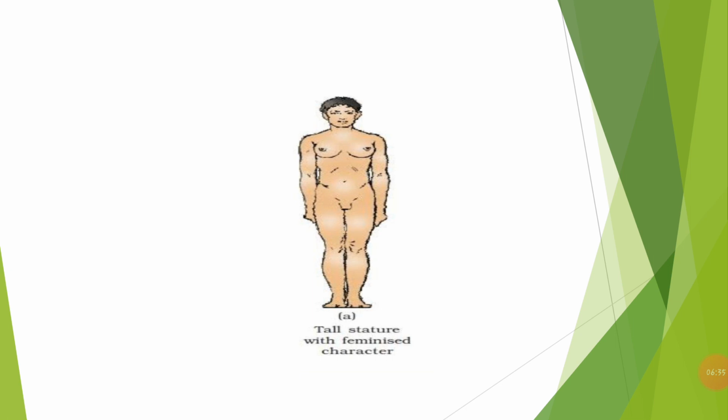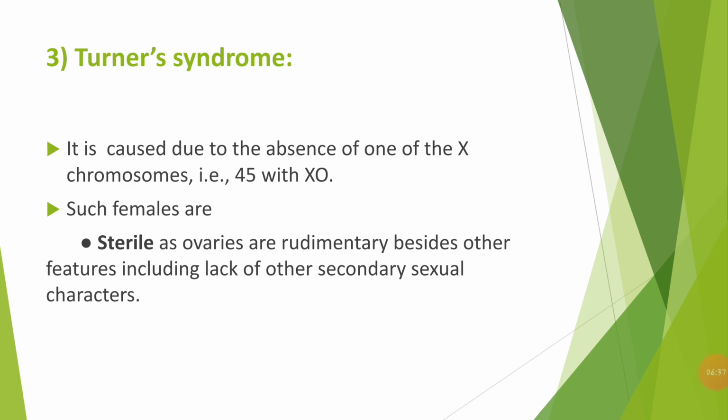So now let us go to the last one, that is Turner's syndrome. So what is this Turner syndrome? Means it is caused due to the absence of one of the X chromosome, that is the karyotype is 45XO. Here this Turner syndrome we are going to see in case of the females. So in the females usually there are two X chromosomes. Here instead of two X chromosomes there is only one X chromosome present, and hence such females are usually sterile.